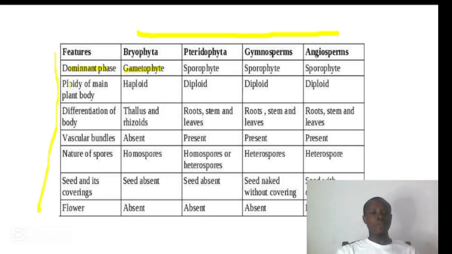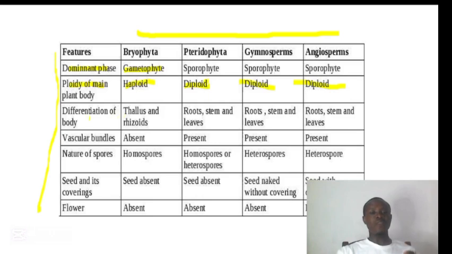And in terms of the ploidy of main body parts, you know the gametophyte is haploid, while the sporophyte is diploid. So in Bryophyta, the gametophyte, just like I said, is haploid. That means it is only the gametophyte that is having its main body part haploid, but the rest, they are diploid, diploid, diploid, diploid.